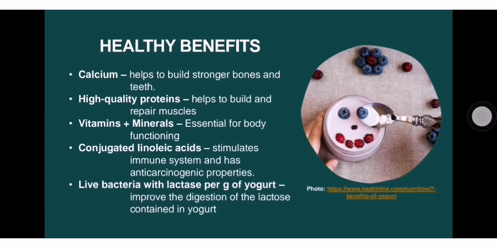So, how often should you eat yogurt? Yogurt should also be consumed in moderation. So, a balanced diet with a variety of healthy foods is needed for a person's good health.